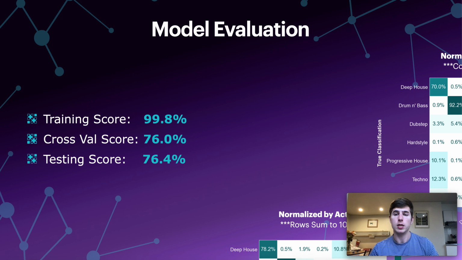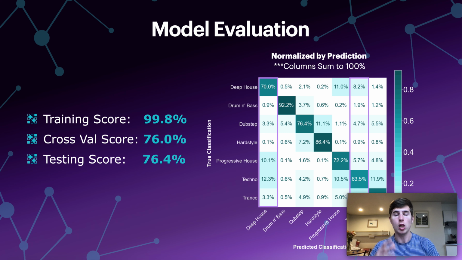And now we look instead at the columns adding up to 100%, so normalized by prediction. And in this case, deep house, and you can't see it, but techno are the big offenders. So for techno, 63% of the time that we predicted techno, we were correct, meaning that 37% of the time that we predicted techno, we were actually incorrect.